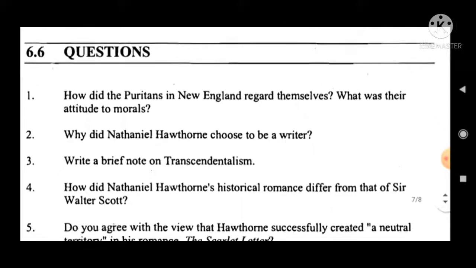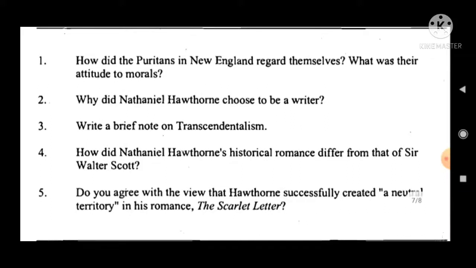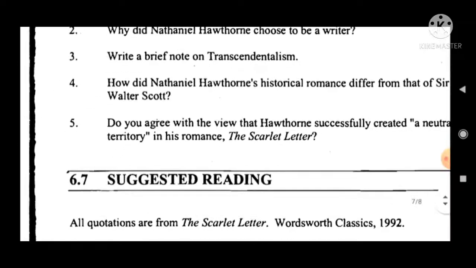So here it is the question, you can write down in your notebook. How did the Puritans in New England regard themselves? What was their attitude to morals? Why did Nathaniel Hawthorne choose to be a writer? Write a brief note on transcendentalism. How did Nathaniel Hawthorne's historical romance differ from that of Sir Walter Scott? Do you agree with the view that Hawthorne successfully created a neutral territory in his romance, The Scarlet Letter?